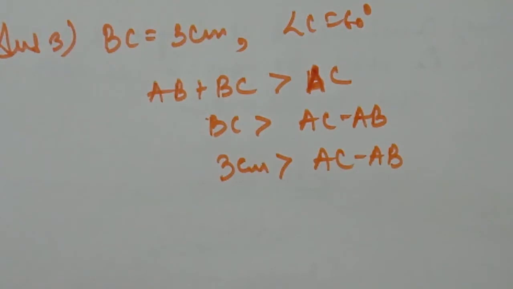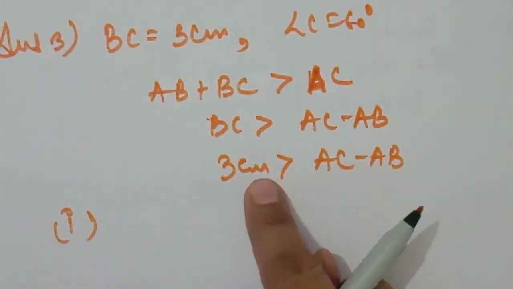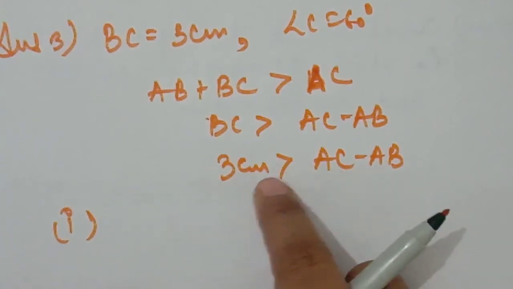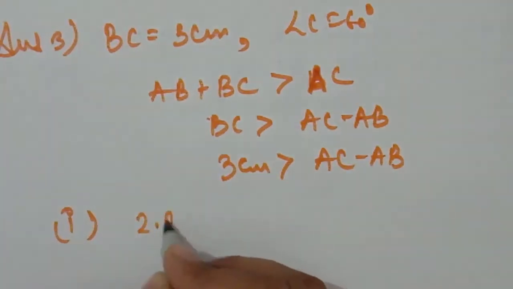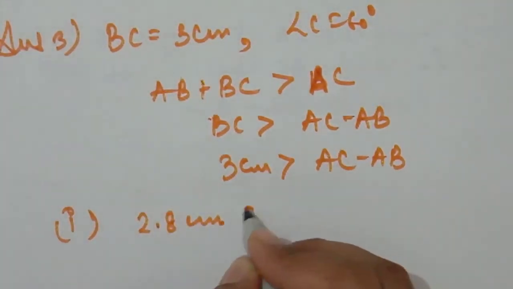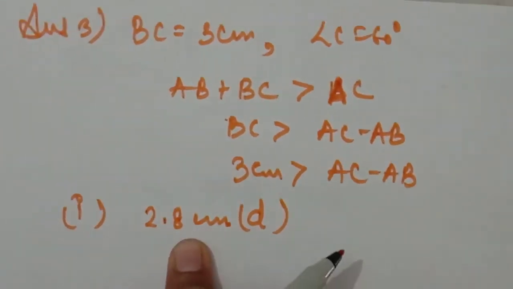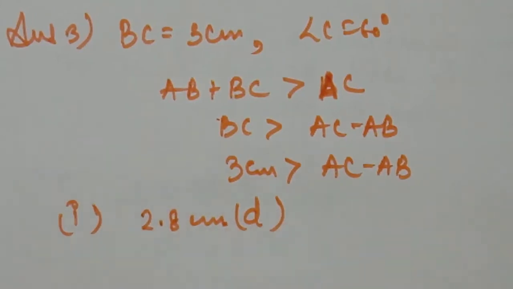AC minus AB is less than 3 centimeter, so only one option is correct, which is 2.8 centimeter, option D. So the construction is only possible when it is less than 3 centimeter, which is only one option, 2.8, D.